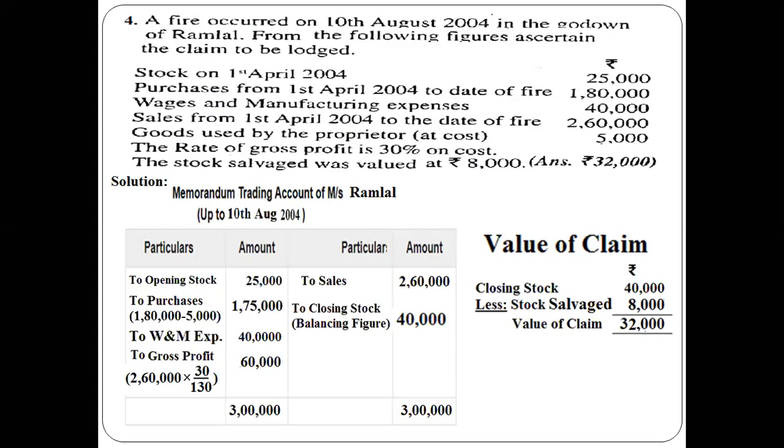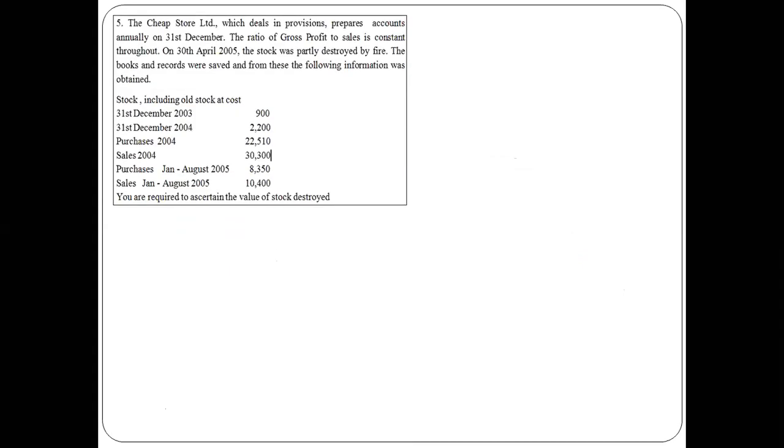If gross profit percentage is not given, then what is the remedy? What is the solution? We'll see the next question. When you see the next question, what it says: the Cheap Stores Limited, which deals in provisions, prepares accounts annually on 31st December. The ratio of gross profit to sales is constant throughout. On 30th April 2005, the stock was partially destroyed by fire. The books and records were saved, and from these, the following information was obtained.